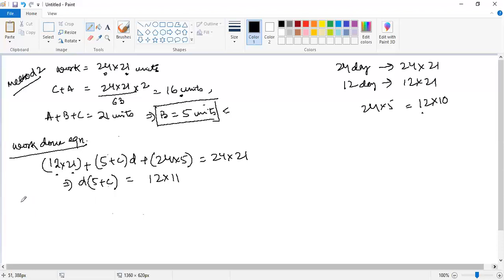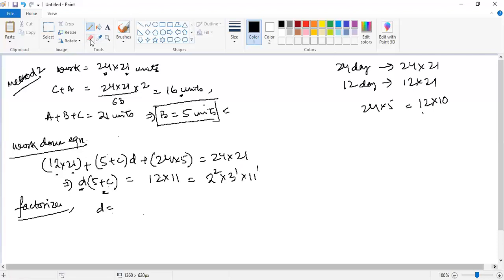Now, just try to factorize it. As you can see that D into some value which is 5 plus C would be equal to 12 into 11. Now, factorizing this, I would be getting 2 square into 3 to the power 1 into 11 to the power 1. Okay. Now, there are basically two cases.